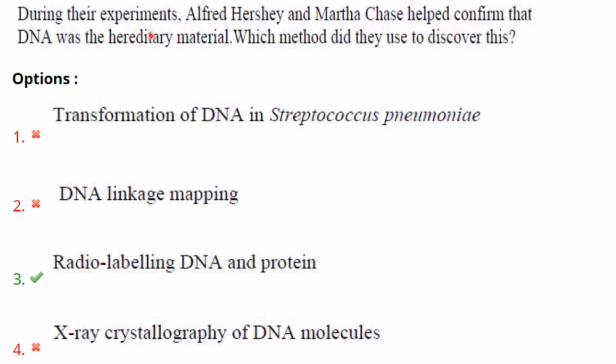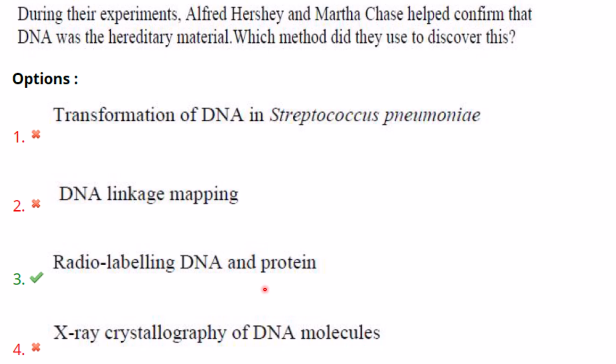During their experiments, Alfred Hershey and Martha Chase helped confirm that DNA was the hereditary material. Which method did they use to discover this? Transformation of DNA in Streptococcus pneumoniae, that was the Griffith experiment in 1928. DNA linkage mapping is a technique used to map genes on the chromosome. Radio labeling of DNA and proteins.